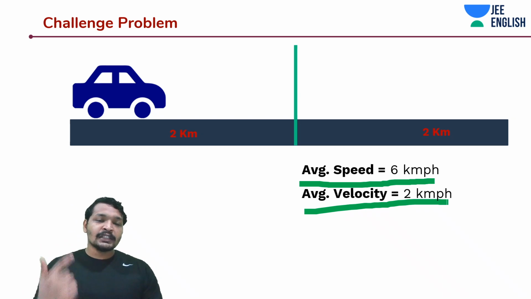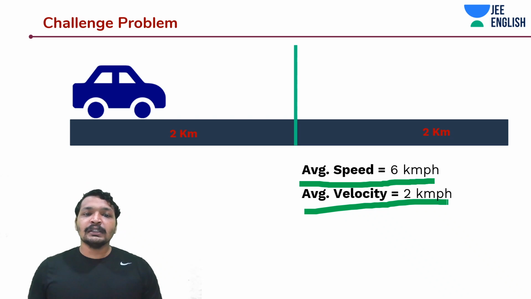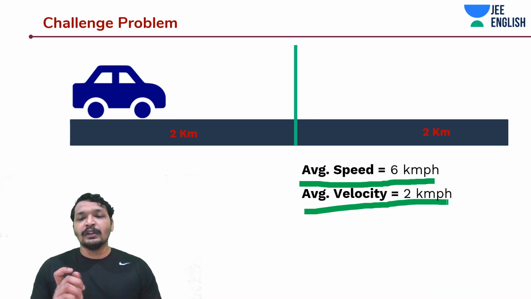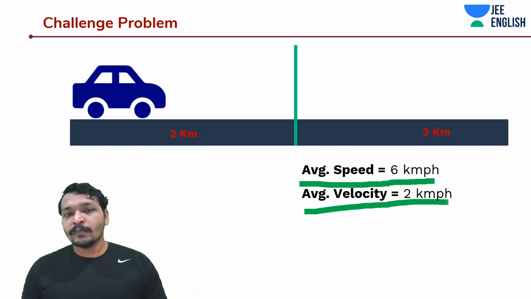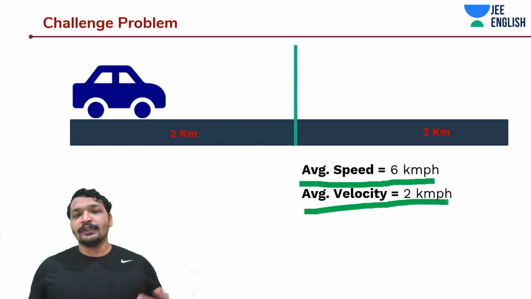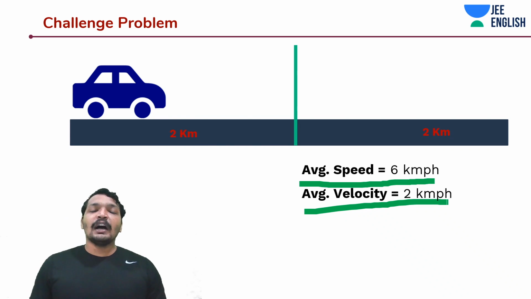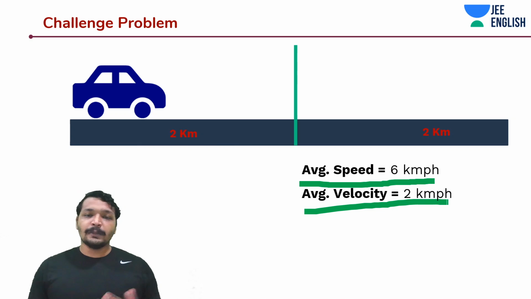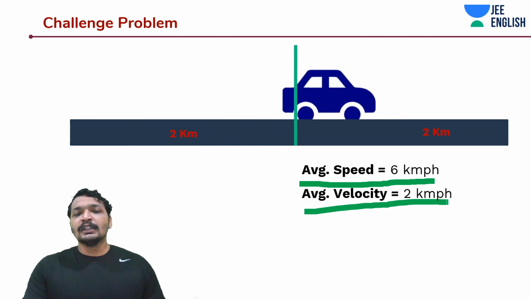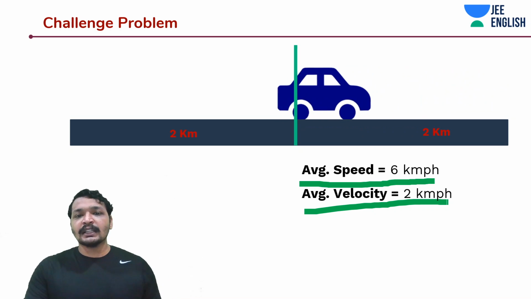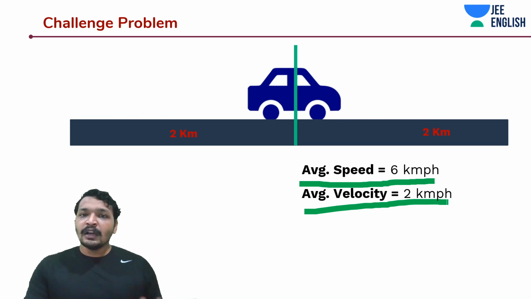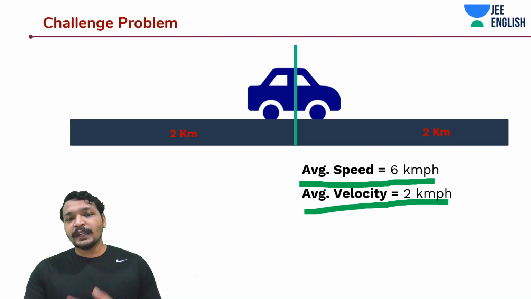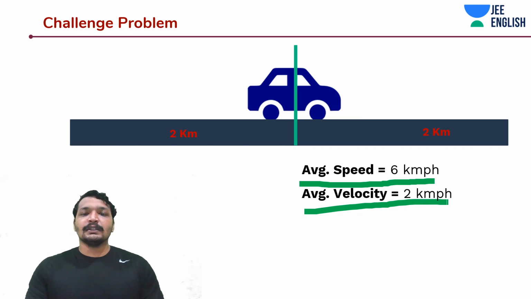We did this challenge problem because there might be questions like this in your exams, where they just tell you it travels from A to B, then from B to some C, in this direction. They'll give it in terms of cardinal directions, like east or north. They will try to make sure whether you understand the concept of average speed and average velocity, or speed and velocity. When this car is traveling in the reverse direction, we are subtracting it for average velocity, whereas for speed, we are accounting for the total length of the path.